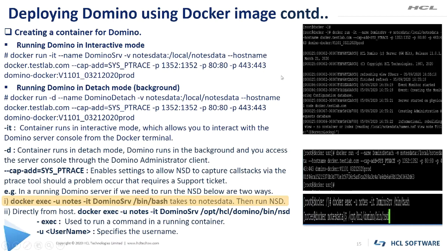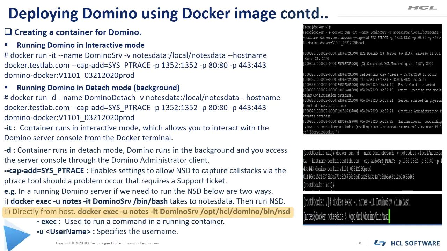First, using docker exec -u notes -it, then domino-srv, which is my container name, /bin/bash. So after executing this command, it takes us to the notes data folder, and from there we can run the NLD using the /opt/scl/domino/bin/nld command.